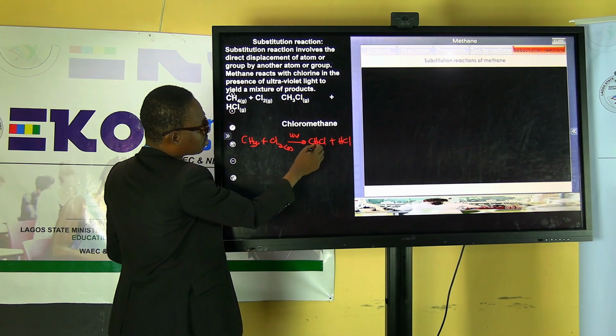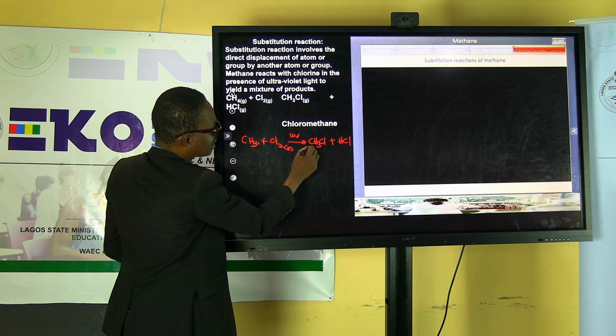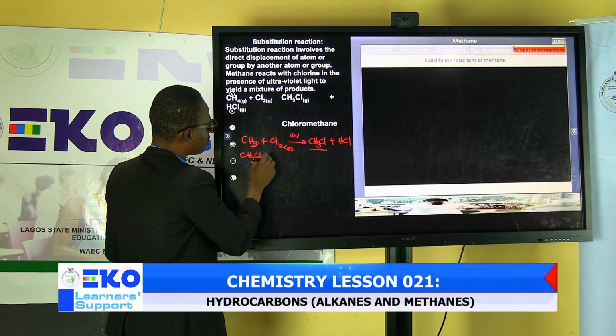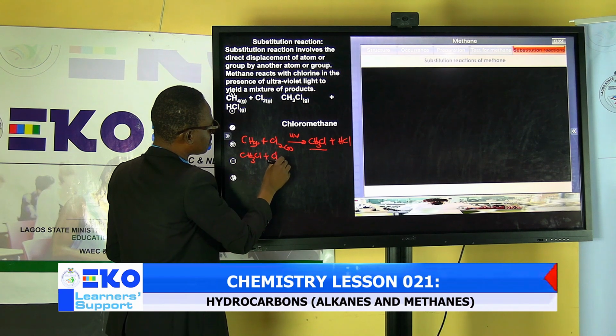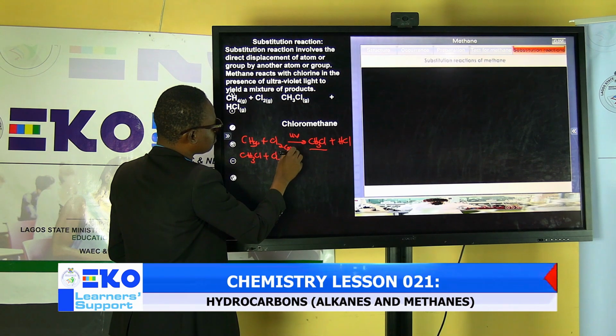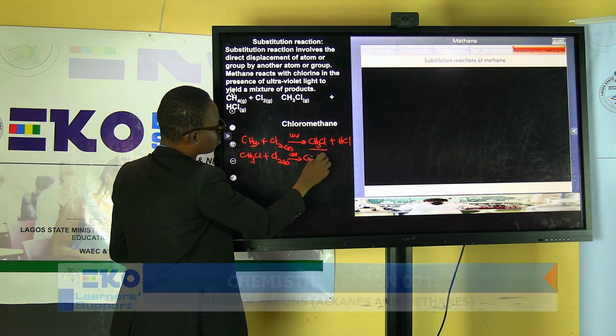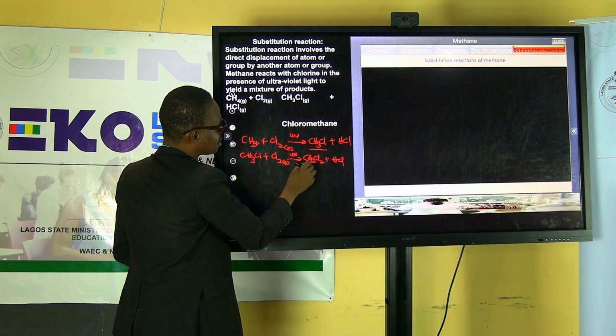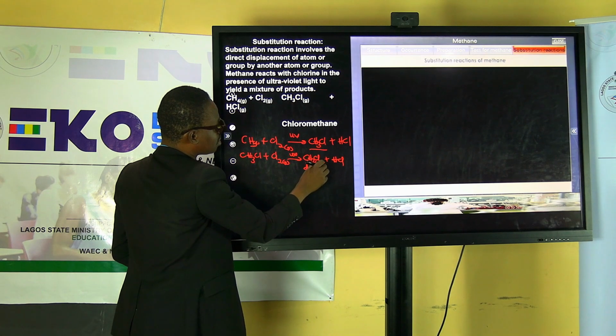So this is called chloromethane. Then this can still react: CH3Cl plus chlorine gas, in the presence of UV, gives CH2Cl2 plus HCl. So this one is called dichloromethane.